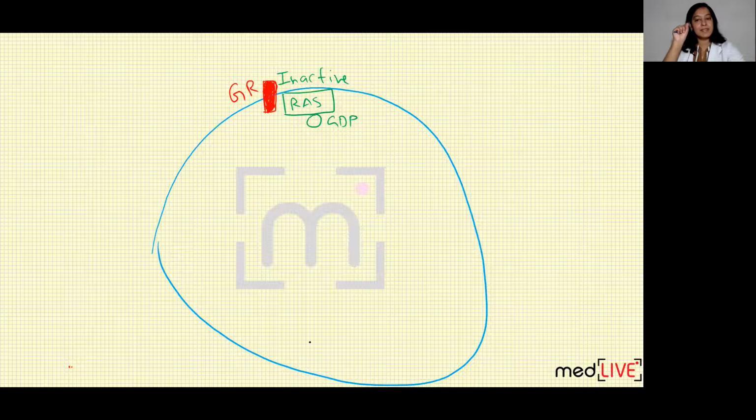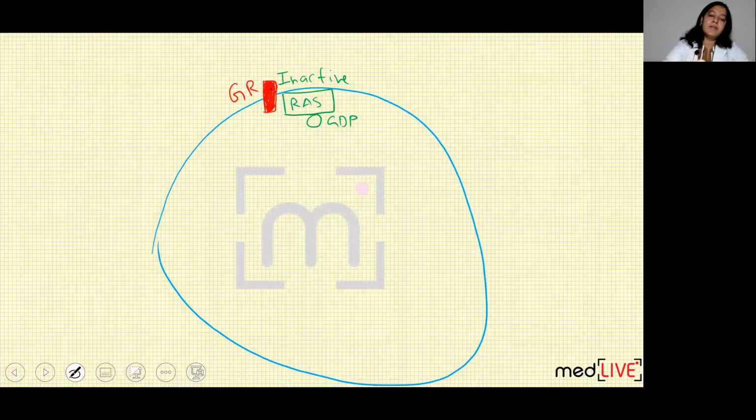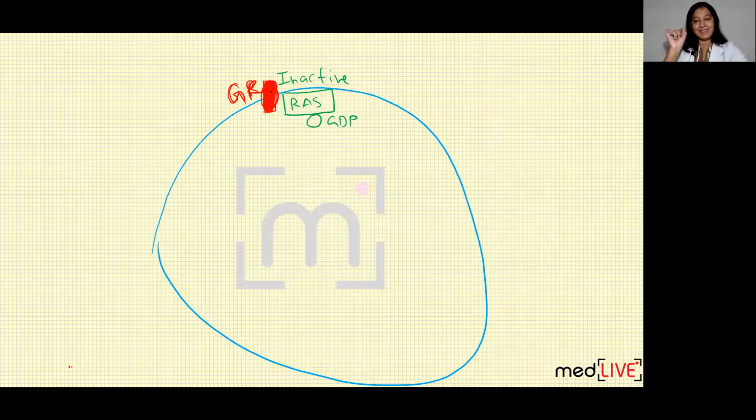On the blue colored cell, the cell surface contains a red colored growth receptor. This is a growth receptor of red color. Can you see here? This is the growth receptor present on the cell surface.